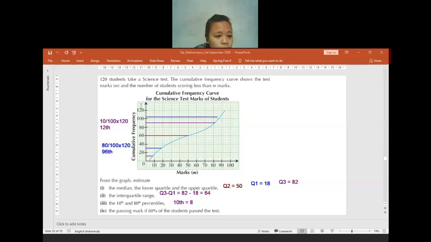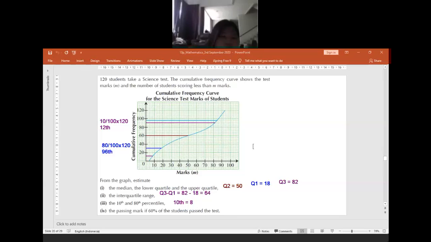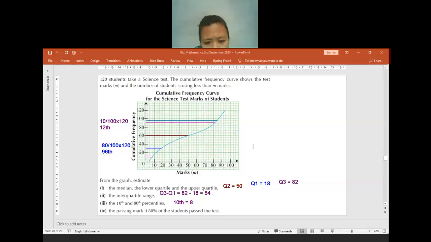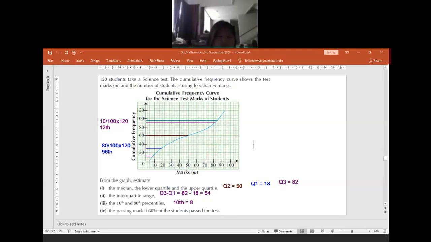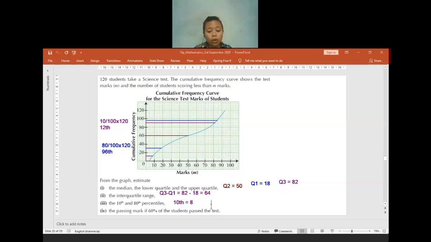Wait, where is the 90? No, it's not there. 90 is in here. It's 200. How many will it be then? How many will it be at 96? 84. Yeah, it will be 84. Is there anyone who gets confused? Is there anyone who gets confused?